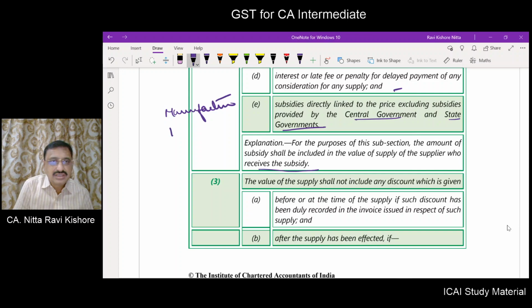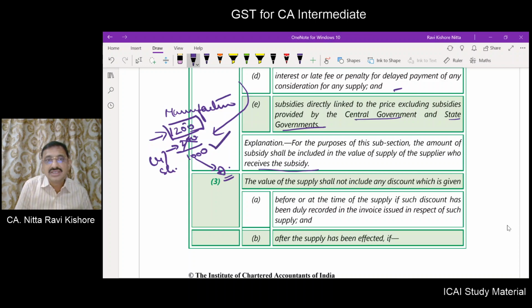I manufactured the product for 1,200. So actually, at what price I should sell the product? I should sell the product for 1,200. But I am getting a subsidy from somebody, 200. So I am selling it only for 1,000 to A. Now this can't be done. The value has to be 1,200. However, if this subsidy is from the central government or state government, then you have to deduct the subsidy and the value of supply is only 1,000 rupees.